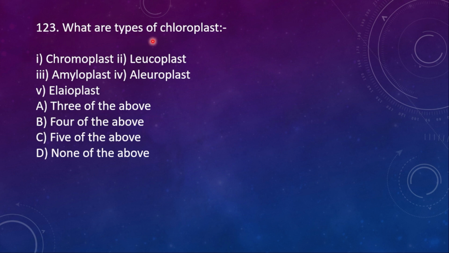123. What are types of chloroplast? Number 1, chromoplast. Number 2, leucoplast. Number 3, amyloplast. Number 4, aleuroplast. Number 5, elaioplast. So here these are the types of plastids, but they are not the types of chloroplasts. So none of the above.